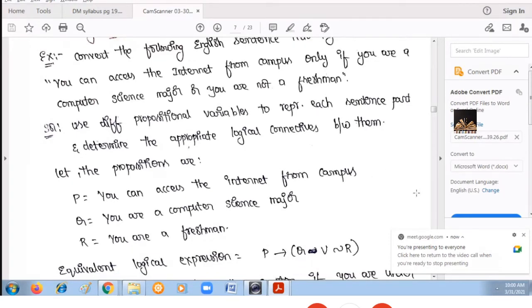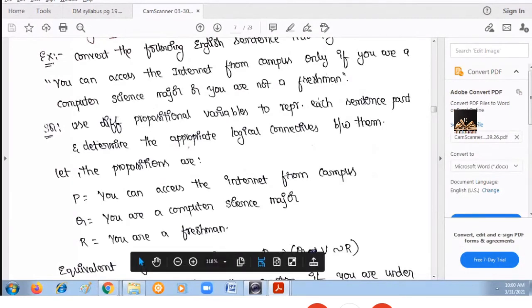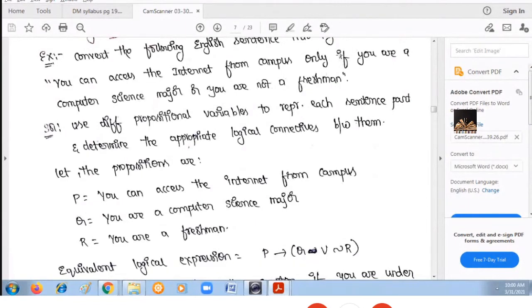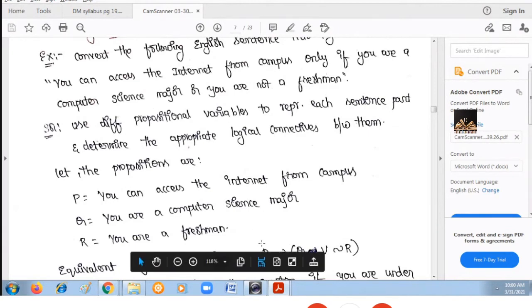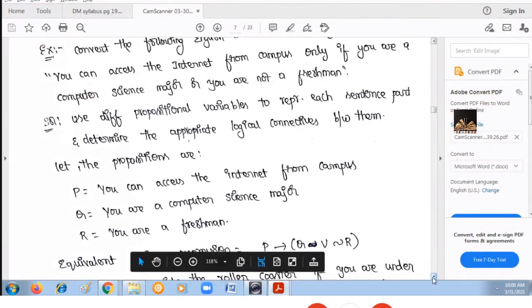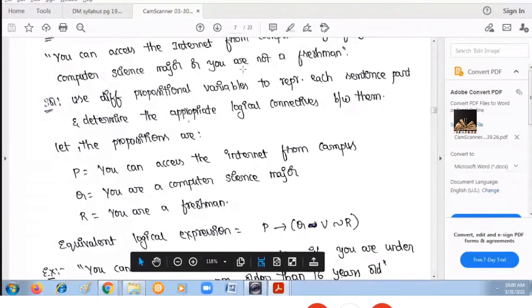You can access the internet from the campus only if you are a computer science major or you are not a freshman. So, if you are a computer science major, if means what? Whenever you find the word if, it means it is a conditional statement, right? So you can access the internet. When can you access the internet? If the following conditions are satisfied. What are the following conditions? So if P, then followed by the next statement, right? So P is what? You can access the internet from the campus.